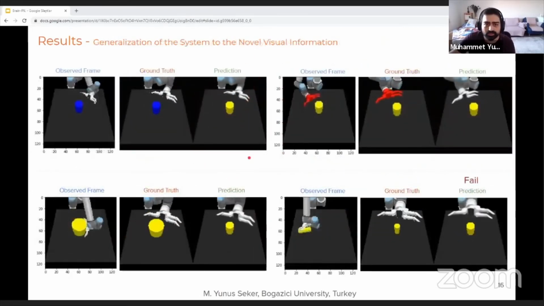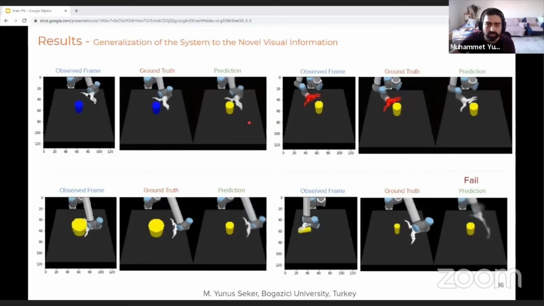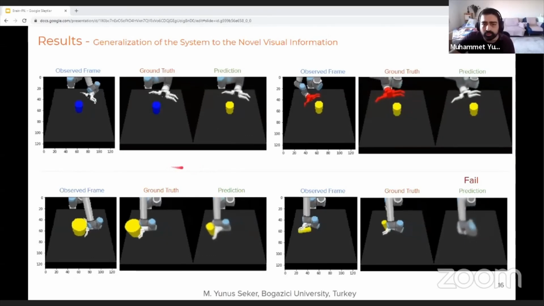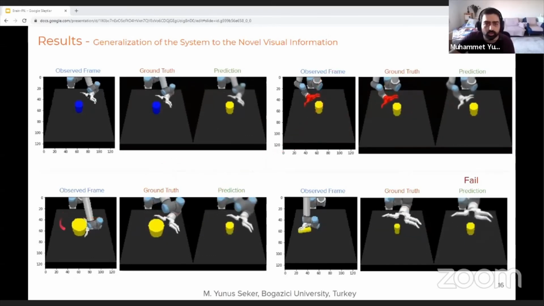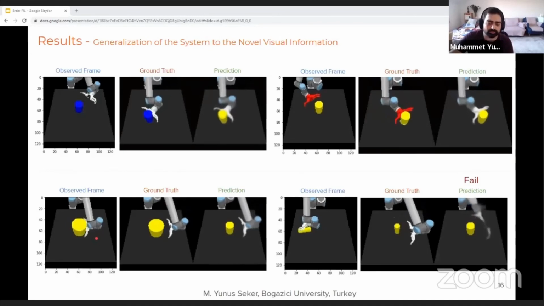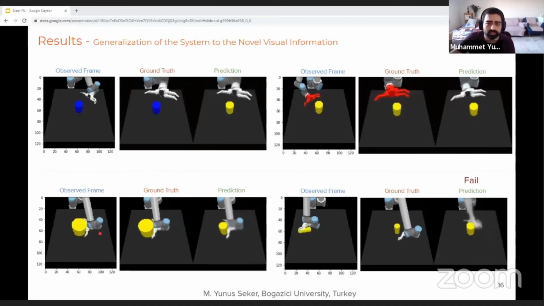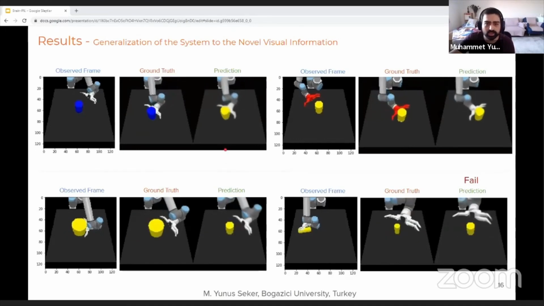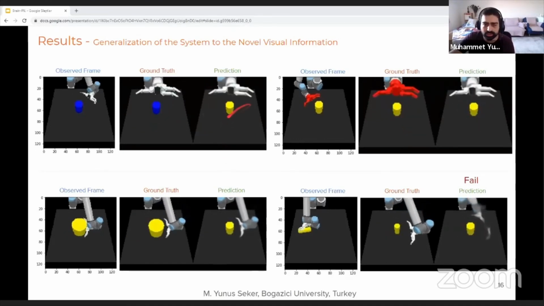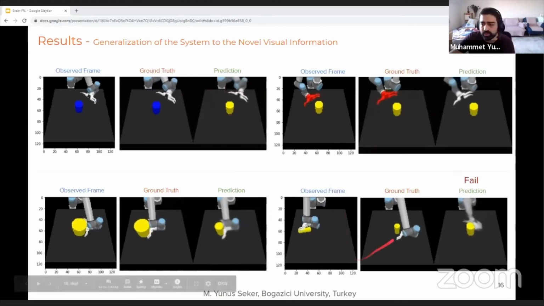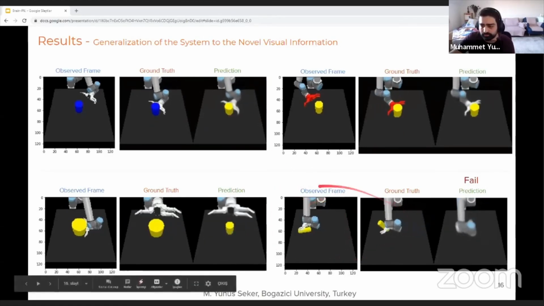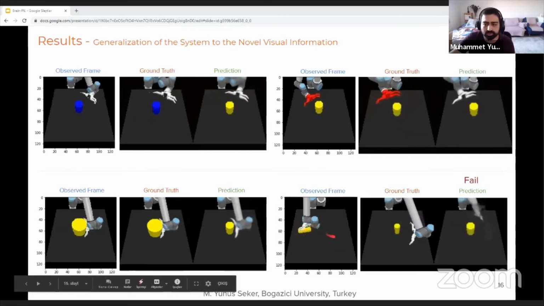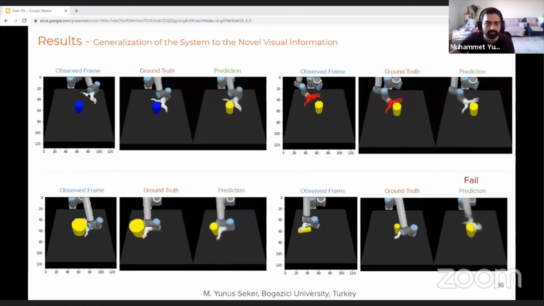We have another experiment here. In this experiment, we tested our system's generalization capabilities. We use different object colors, gripper colors, and object sizes in our observed frames as inputs. And we see that our system can generalize its knowledge to these situations and successfully predict the approaching angle and the type of the action as a result. We also examined some failure examples. As you can see here, the object is dropped on the table, but the prediction is not very good.